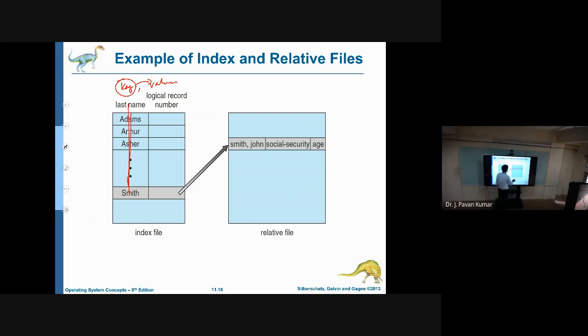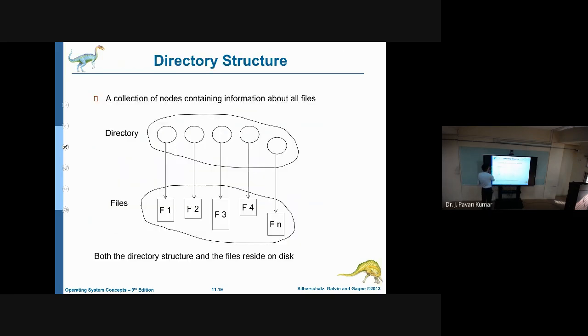Next, relative means we have a base address, and from here, how much distance we have to travel, like the record number starting from this base address, that is maintained. Relative to this base address we access, that is a relative file.